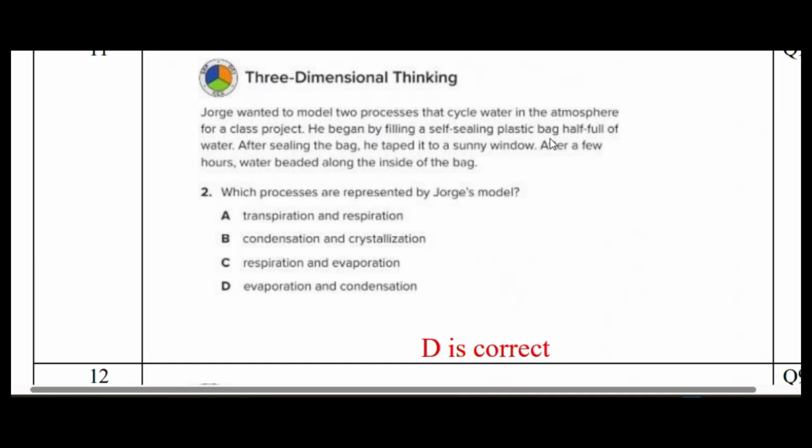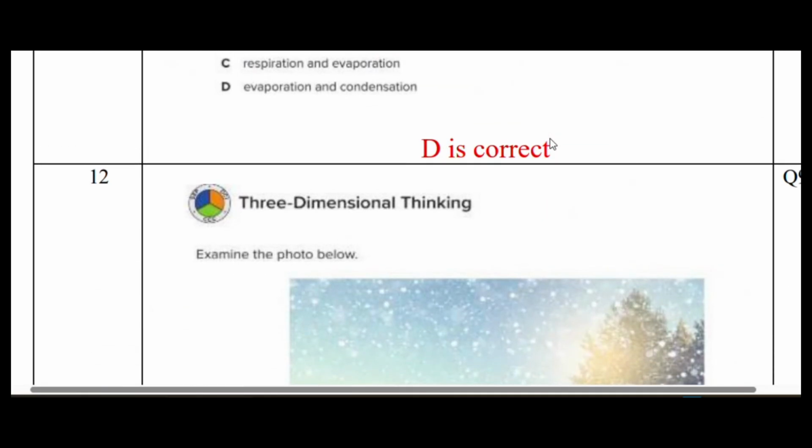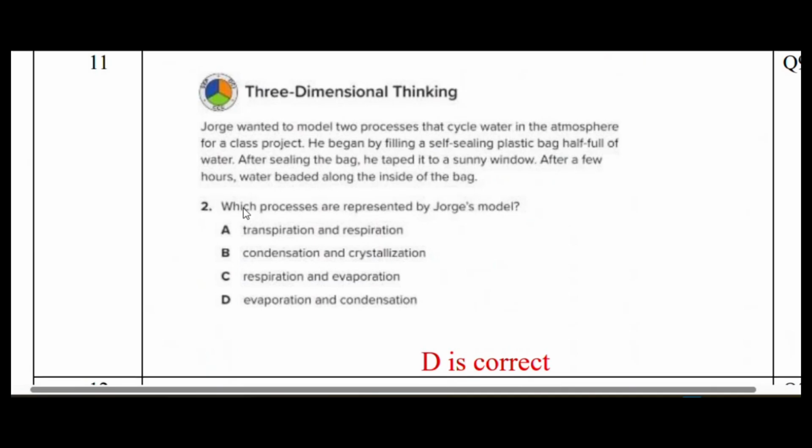Okay, so precipitation is one thing. Then after precipitation, what happens? Then runoff happens. So you should know all these processes.